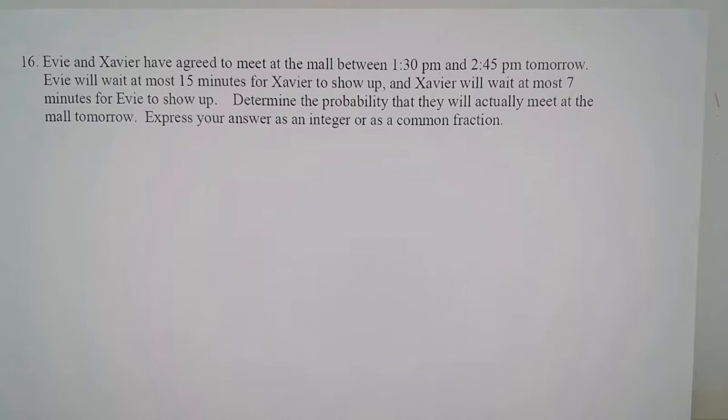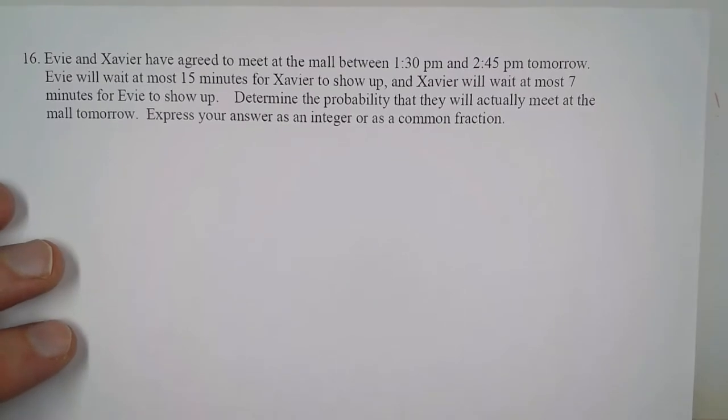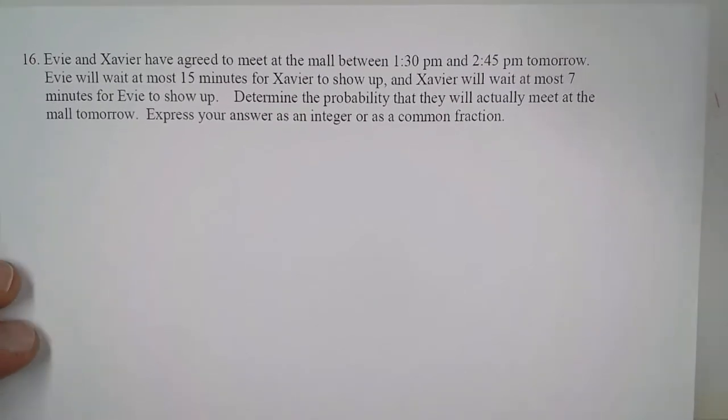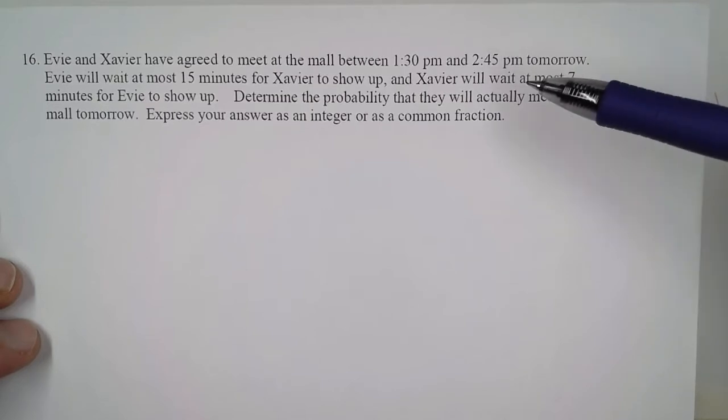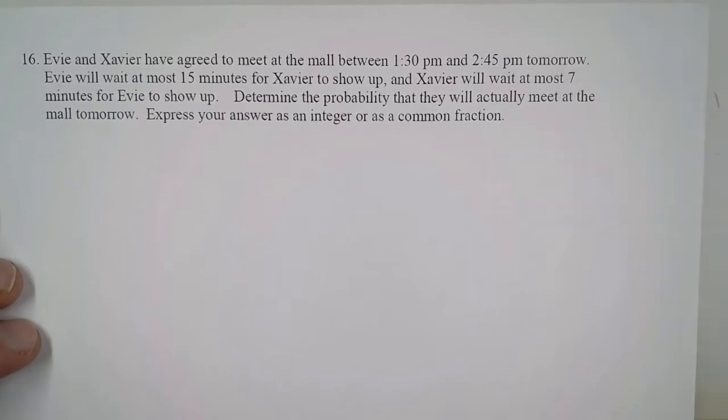So in this problem, it says that Evie and Xavier have agreed to meet at the mall between 1:30 and 2:45 tomorrow. Evie will wait at most 15 minutes for Xavier to show up, and Xavier will wait at most 7 minutes for Evie to show up. We want to determine the probability that they will actually meet at the mall tomorrow.